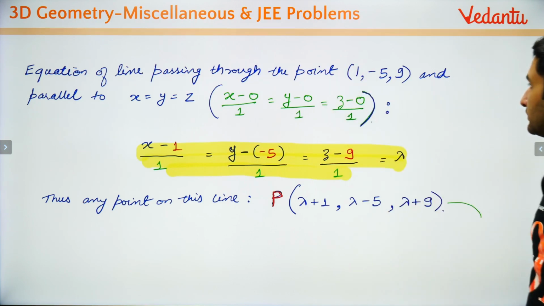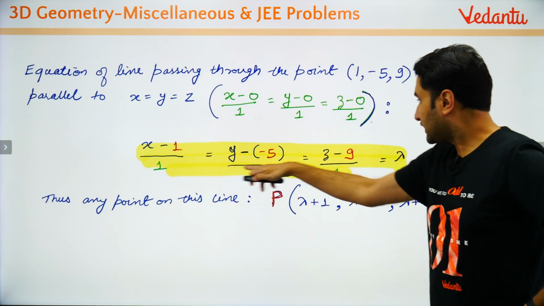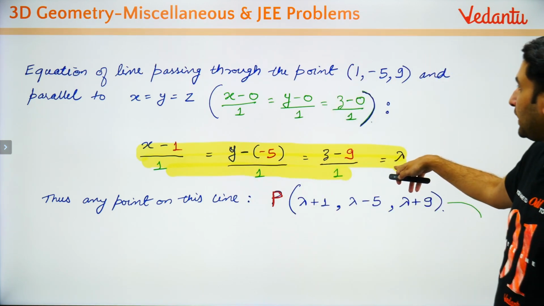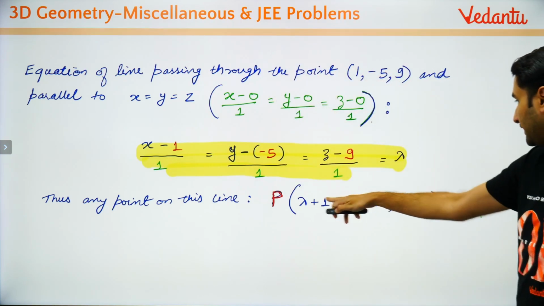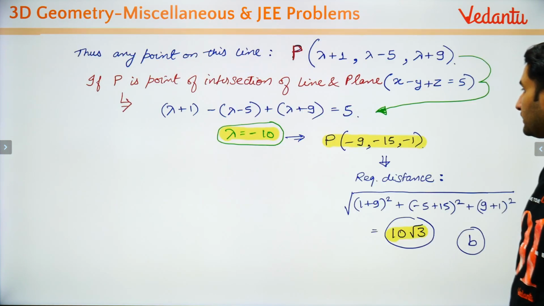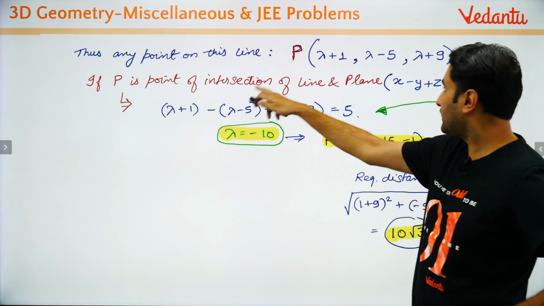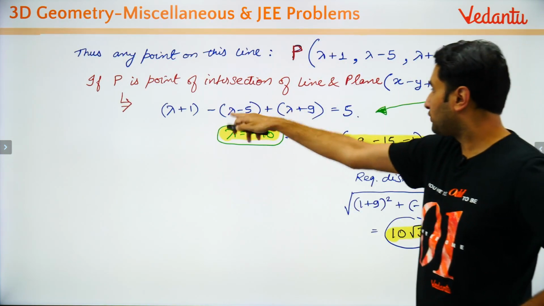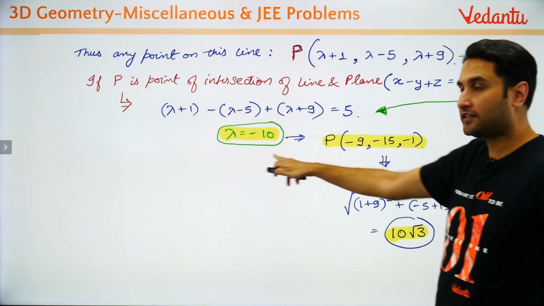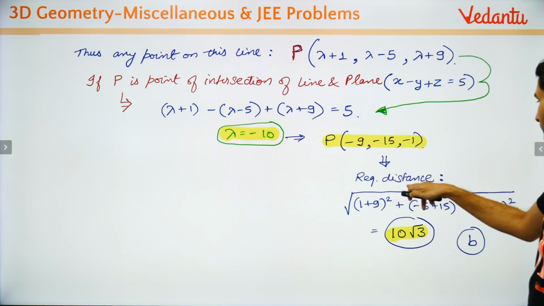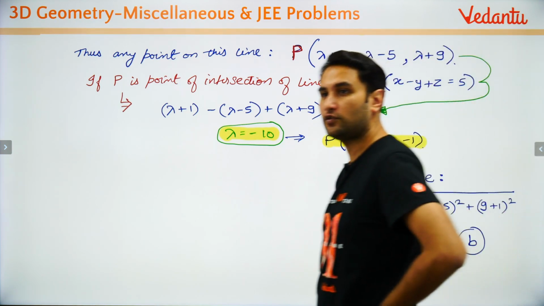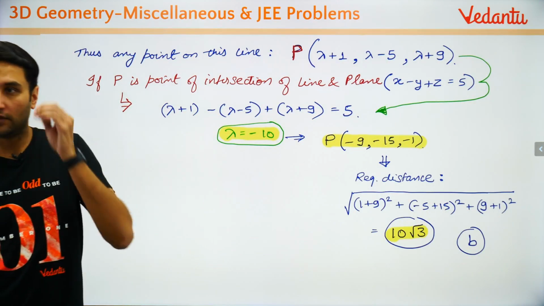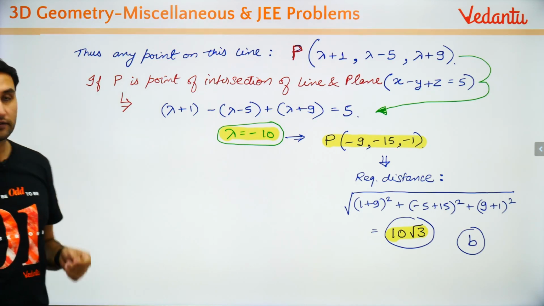Same thing. So this is the equation of line which is passing through P and is parallel to the given line. So we wrote the point in the form of lambda, but the point lies on the plane. So putting it on the plane, lambda you told -10, giving -9, -15, -1. So the required distance will come out to be 10√3. Answer is B. Yes, you are right. Answer will come out to be B.